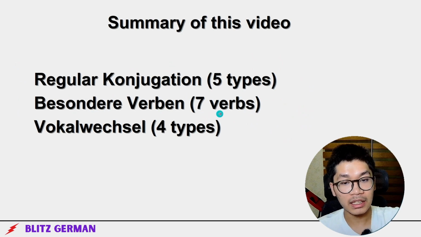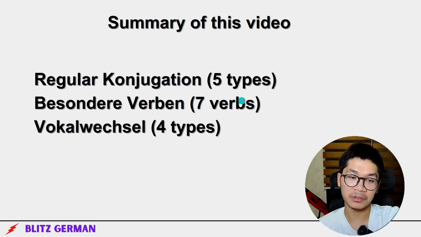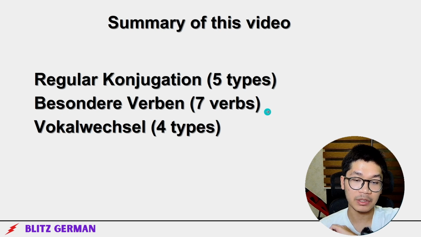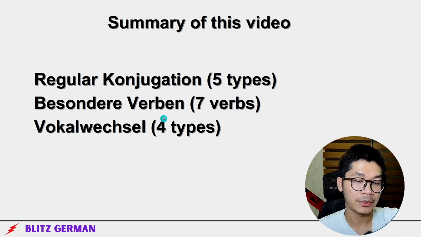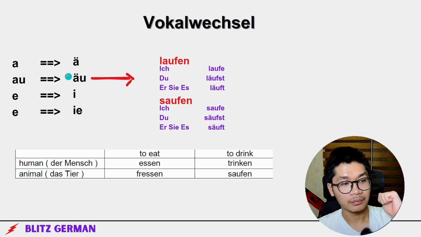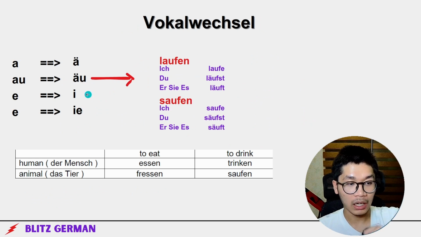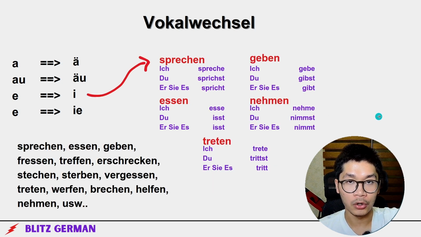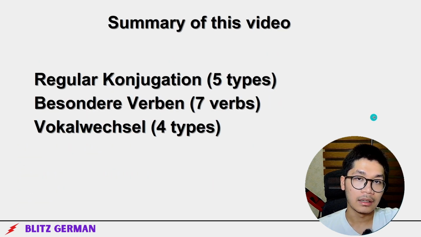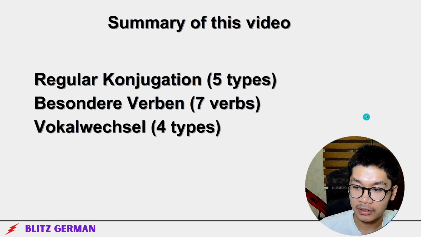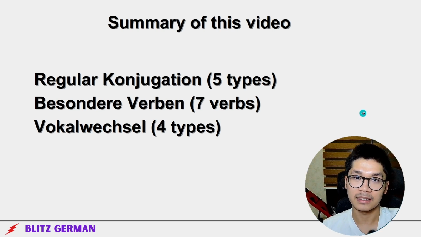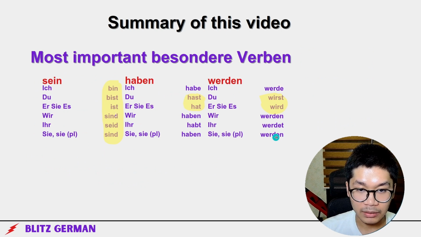Yeah, finally we're done. Conjugation, we've got 5 types. Besondere Verben, we've got 7 verbs that don't have a pattern. Vokalwechsel, there are 4 types: from a to ä, au to äu, e to i, and e to ie. Look at the background. We started in the morning and I recorded this until the night. I'm tired.